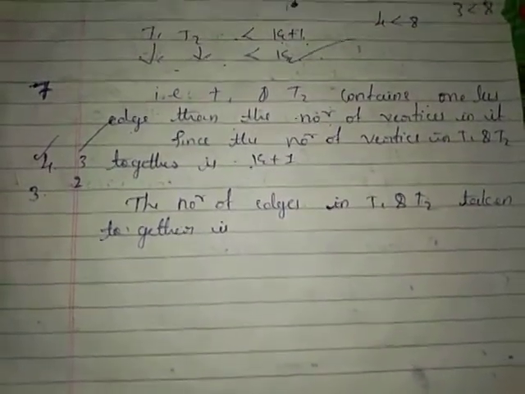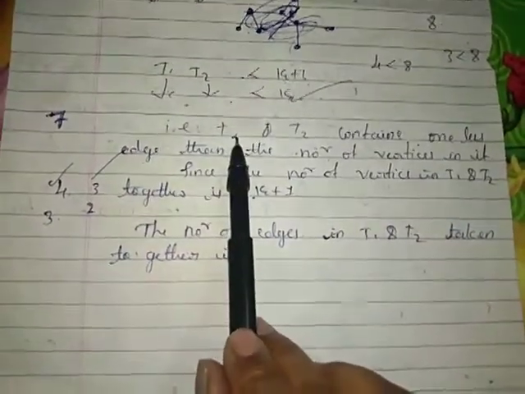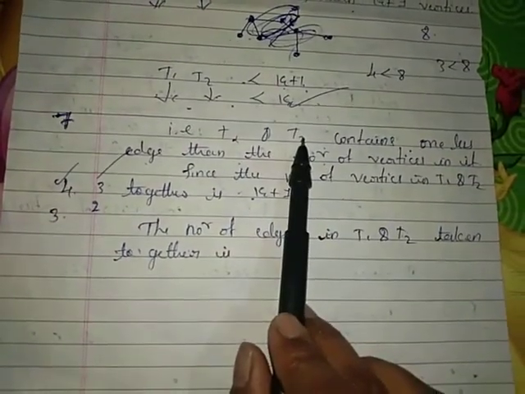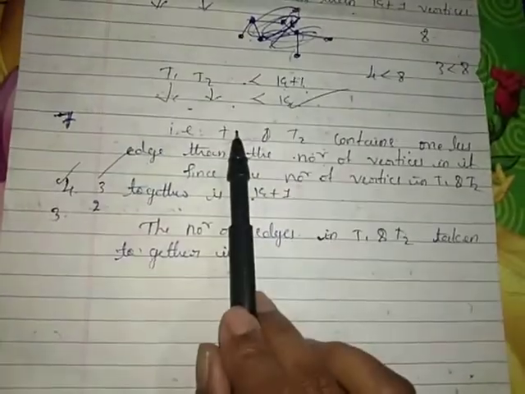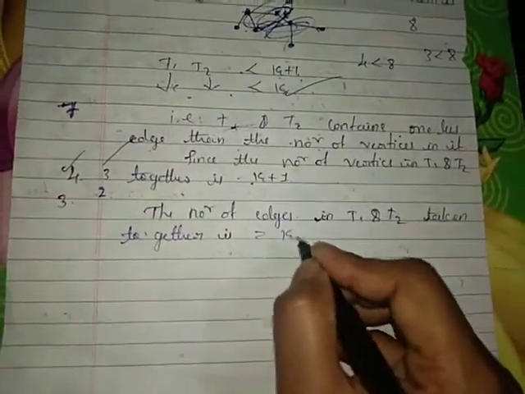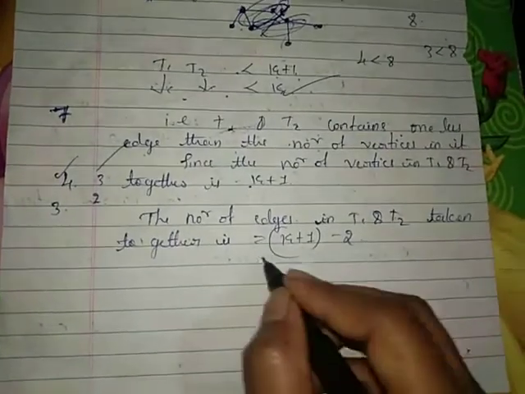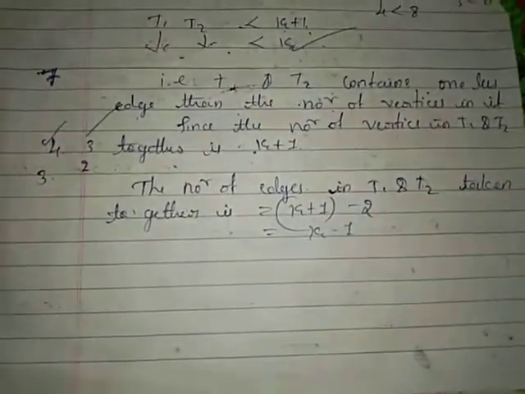We have already taken that T1 has less than k plus 1 edges, and T2 also has less than k plus 1 edges. By combining these two, we get k plus 1 minus 2, that indicates k minus 1 edges.